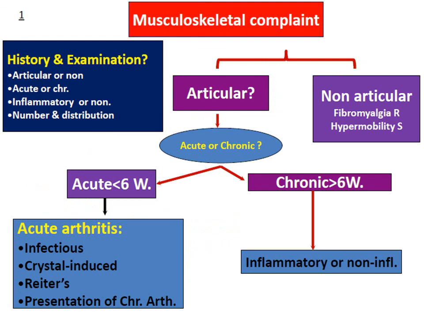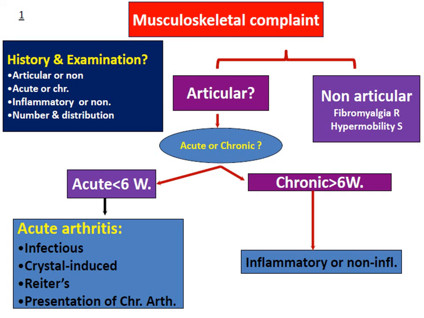So, any patient coming with a musculoskeletal complaint, first you take a history and examination. If you take only the arthritis component, first we have to rule out whether it is articular or non-articular, acute or chronic, inflammatory or non-inflammatory, and the number and distribution of the joints. If it is non-articular, it can be fibromyalgia or hypermobility. If it is articular, see if it is either acute or chronic. Acute is less than 6 weeks.